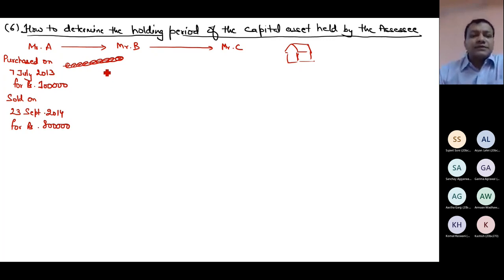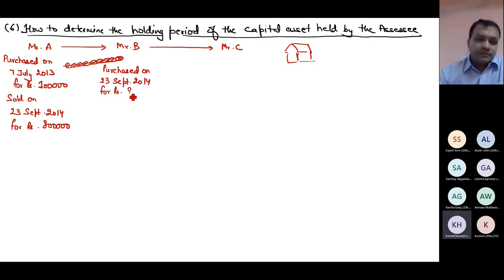So what will I write with Mr. B? Mr. B purchased this house on which date? Can you tell me the date? Can you by default tell me the date when Mr. B purchased it? 23 September 2014. Yes, of course, because of course on the same date. Can you tell me for what price Mr. B purchased it? 8 lakh.